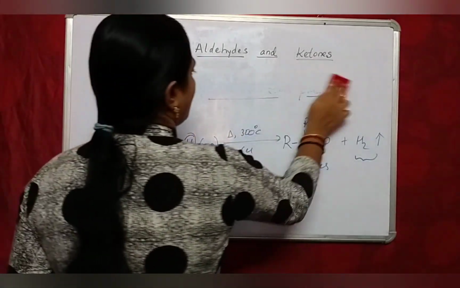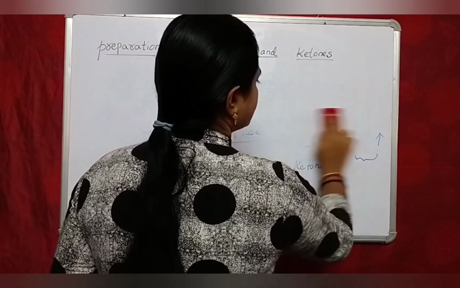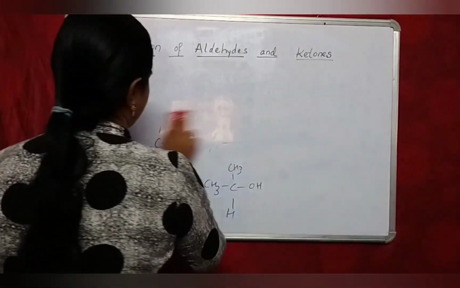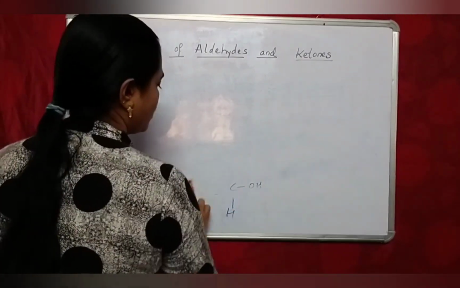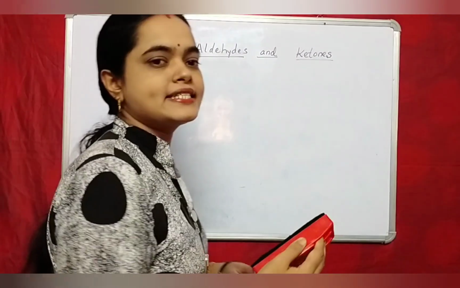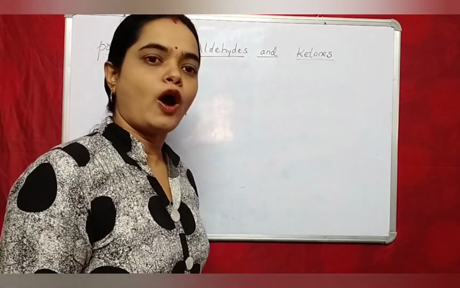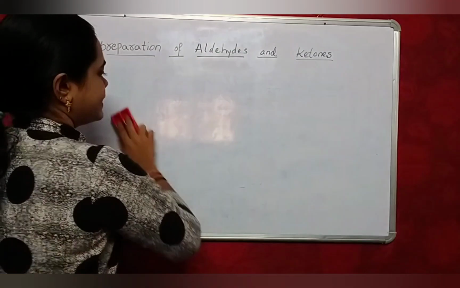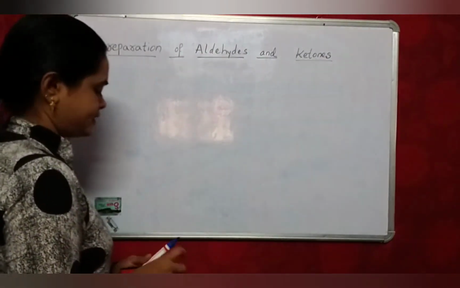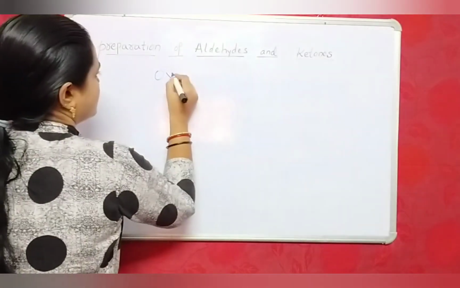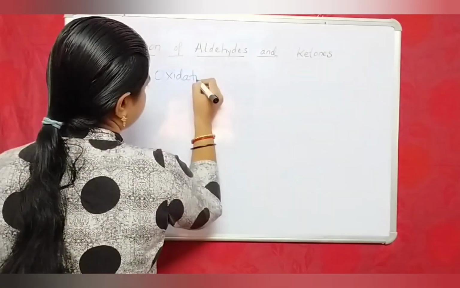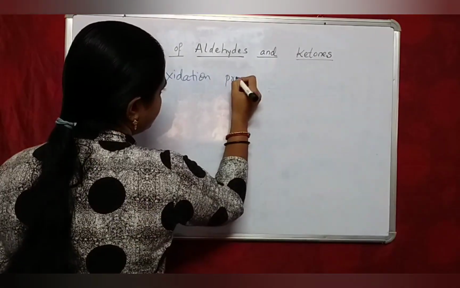Second process is oxidation. By oxidation, how aldehydes and ketones are prepared. Oxidation process.